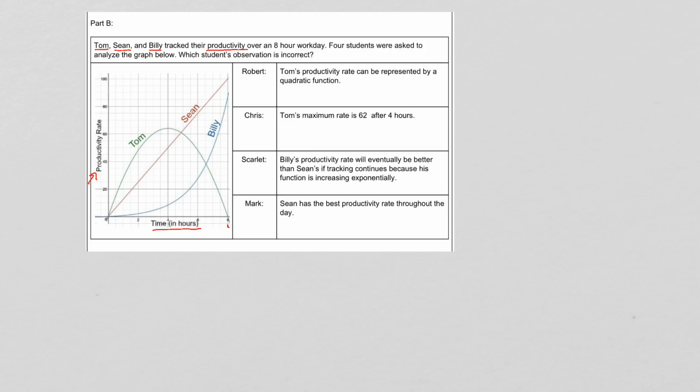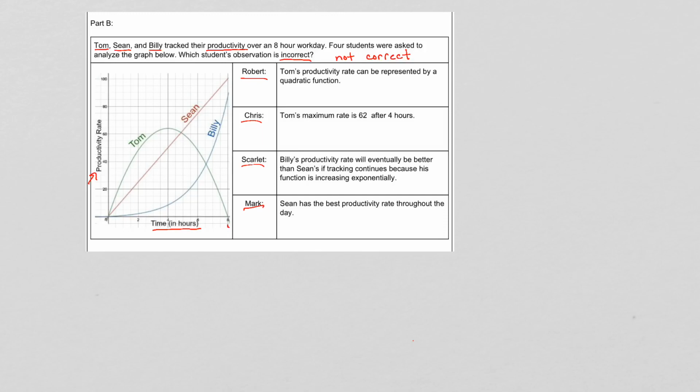Okay? 4 students were asked to analyze the graph below: Robert, Chris, Scarlett, and Mark. Which student's observation is incorrect or not correct? Read the question carefully because you want to make sure you're answering it according to what's being asked.